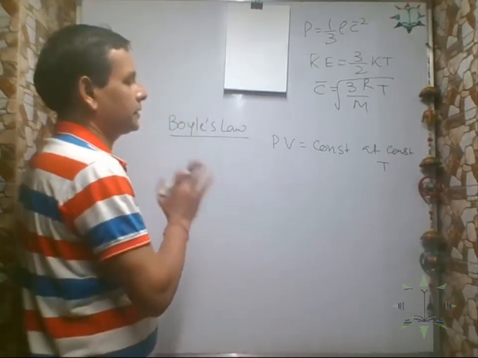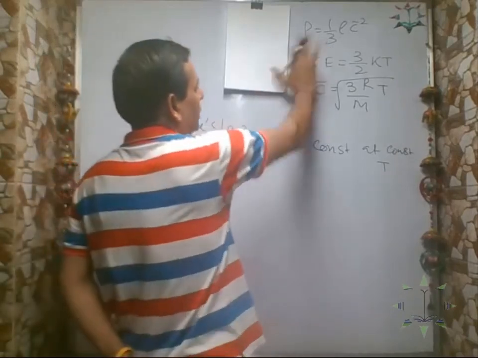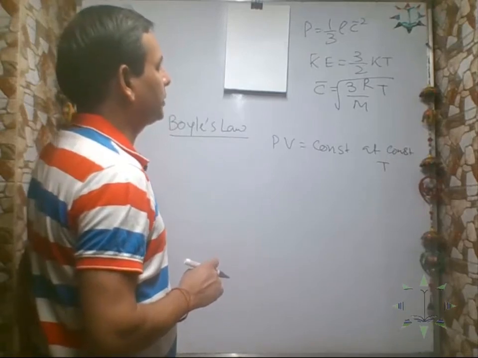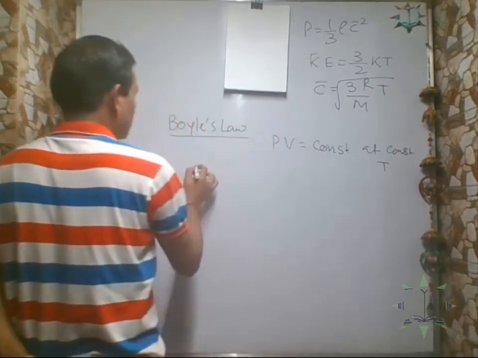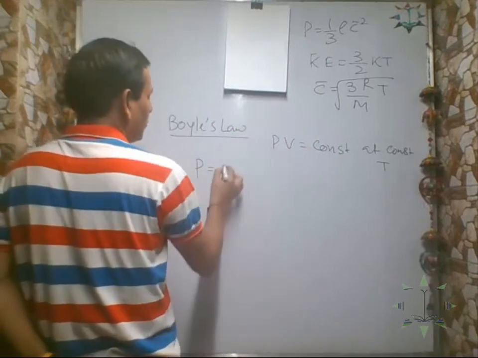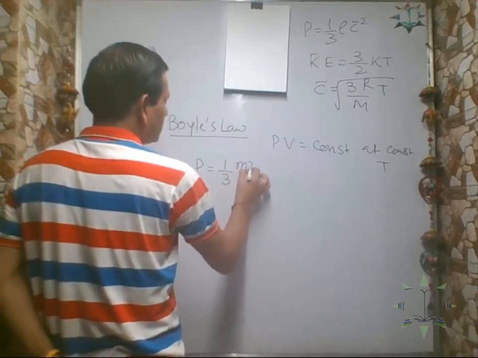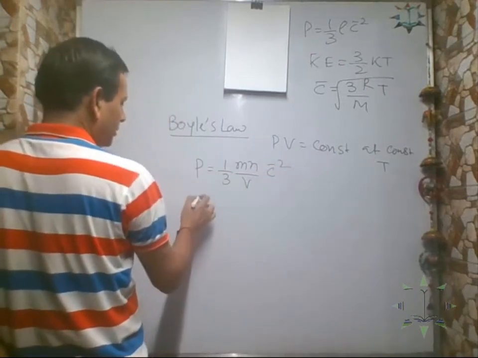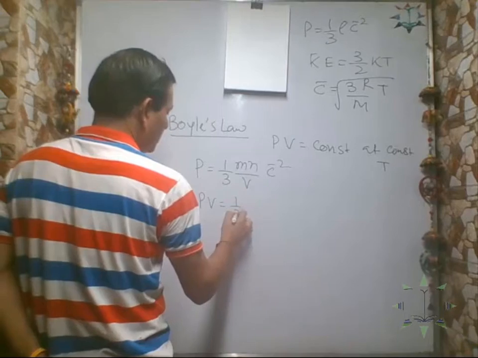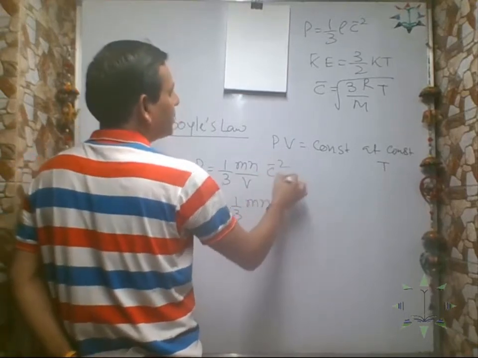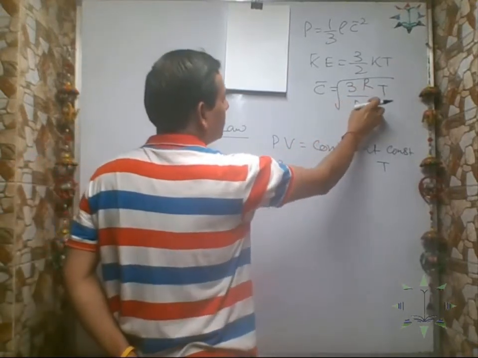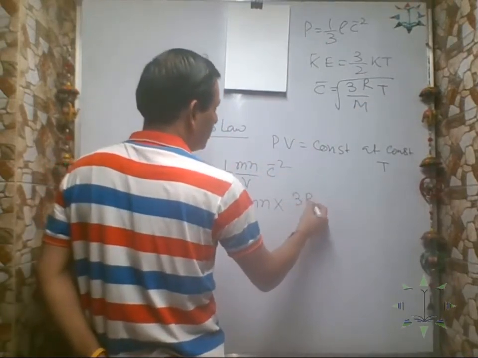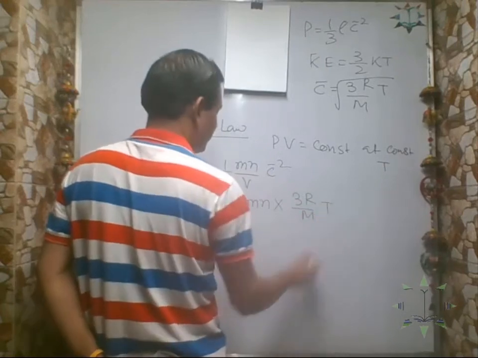Now we have to prove Boyle's law using the kinetic interpretation, using the pressure exerted by a gas. See, this is our pressure exerted equation: P equals 1 by 3 rho C bar square, where rho is density, and density is mass per volume. So you take V here, and this becomes PV equal to 1 by 3 mN C bar square. And what is C bar square? C bar square is 3RT by M. So we can put C bar square as 3R by M into T.